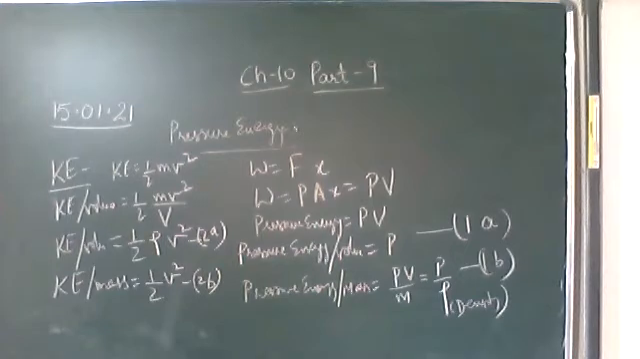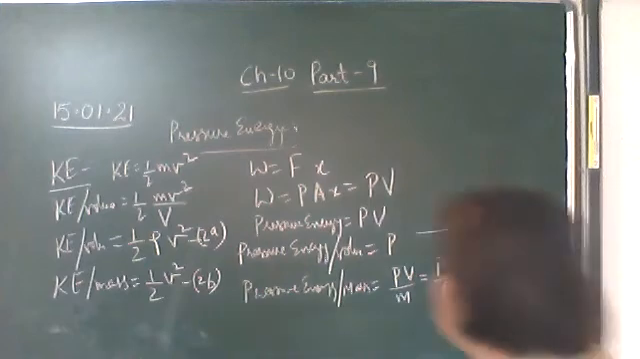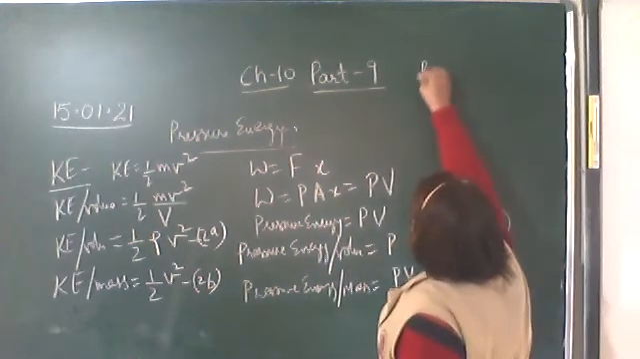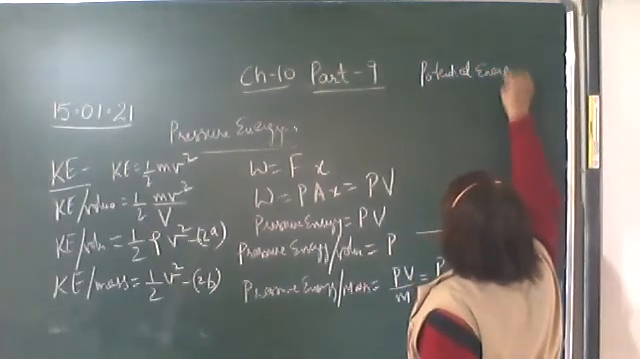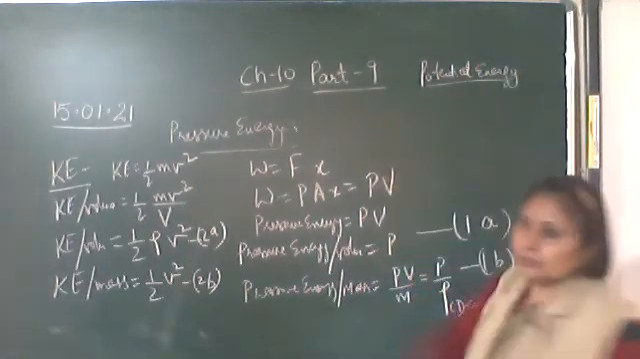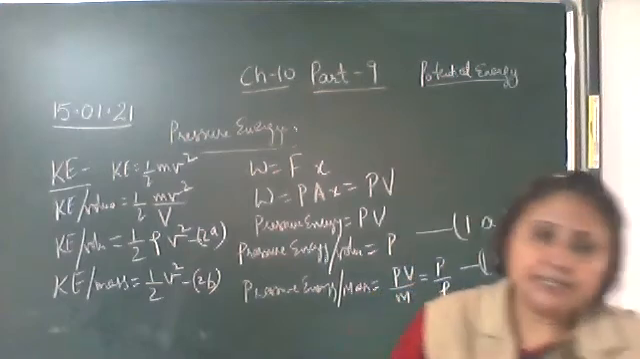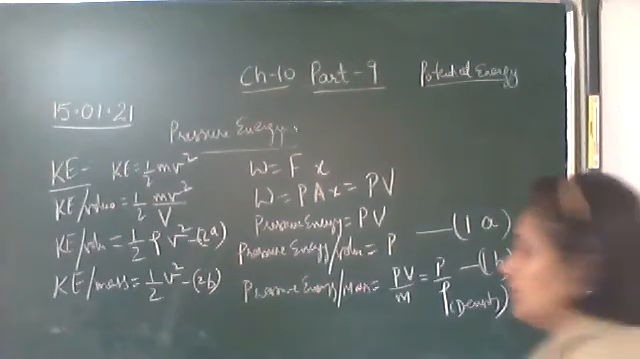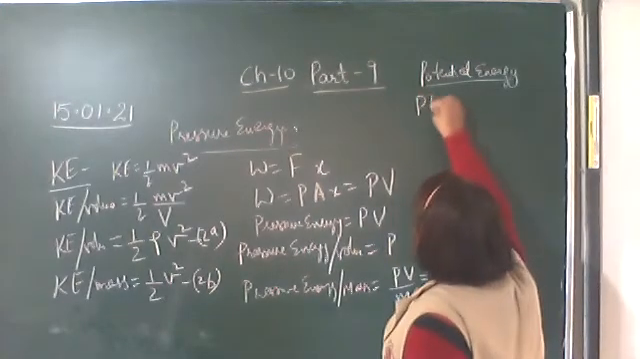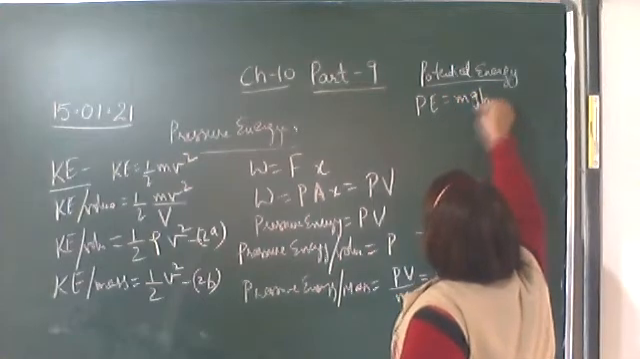Now the third type of energy possessed is the potential energy, which is due to the height above the surface of the earth. So if the liquid in motion is flowing at a height above the surface of the earth, it possesses potential energy. And the potential energy, as we know, is given by mgh.